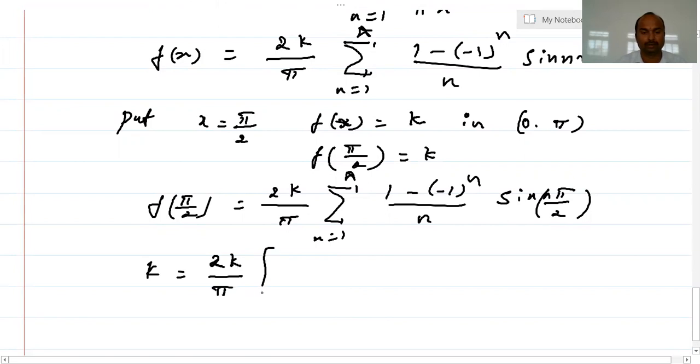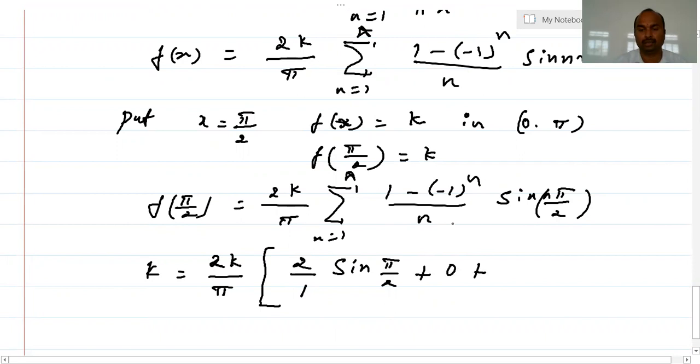I will expand the summation now. If n is 1, this will be minus 1 to the power of 1, which means it will be 2 by n, 2 by 1, and this is sine pi by 2. If n is 2, this becomes 1 minus 1, minus 1 whole square will be 1, so therefore 1 minus 1 will be 0.